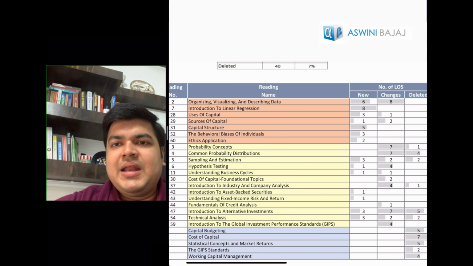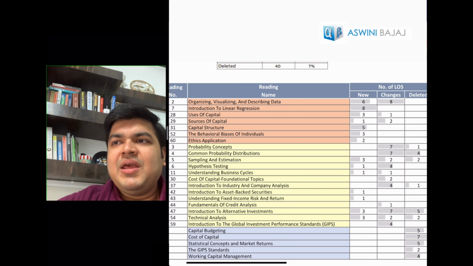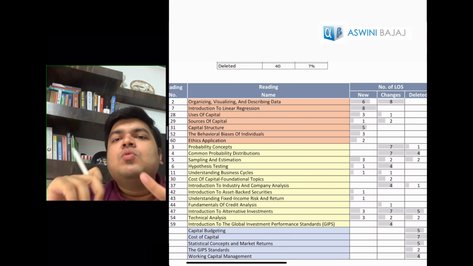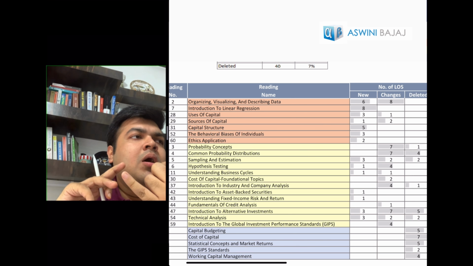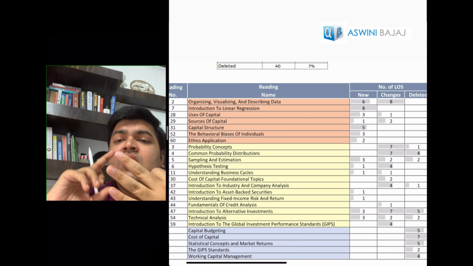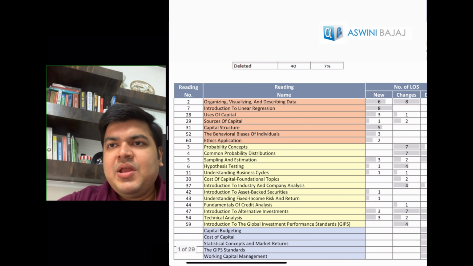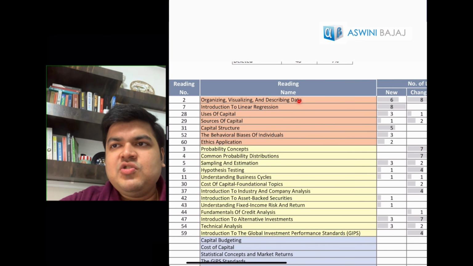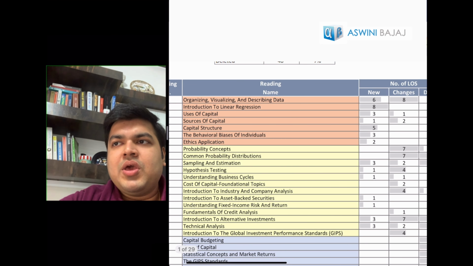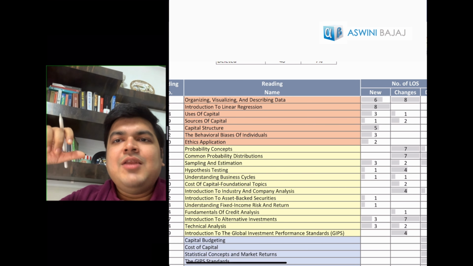organizing, visualizing and describing data, it's basically similar to the statistical concepts chapter you had earlier as per the previous curriculum. But the only thing over here that is happening is it's totally rearranged, because you cannot change things like when you're looking at a mean median mode, that is measures of central tendency, standard deviation, skewness, kurtosis, etc. So those things you cannot change. The only thing that is happening over here is the chapter name has been changed. Of course, there is some new content over here, but mostly 80%, 90% of the chapter is still the same, and you cannot change your basics.